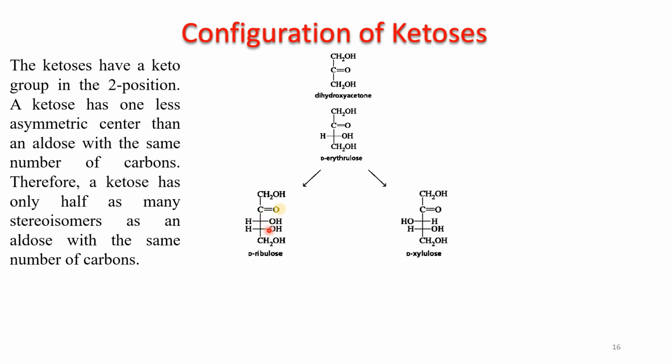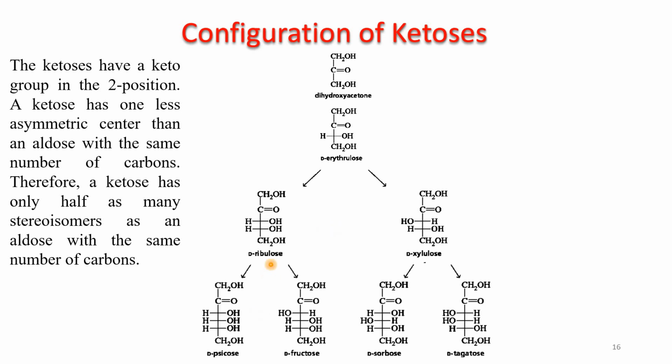So for this molecule, if you draw a mirror here, then a second molecule will form in which both the OH groups will be on the left hand side. So this is a pair, 1, 2, and there is also a mirror pair, 3 and 4. So there are 4. How many stereocenters are there? 2. 2 raised to power 2 is 4. So we will get a total of 4 stereoisomers.